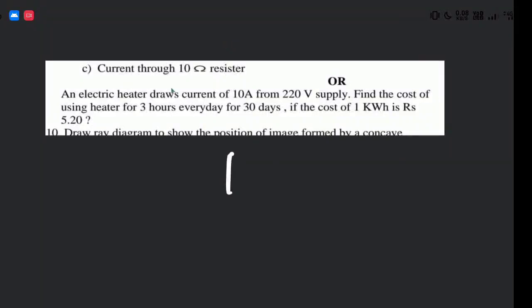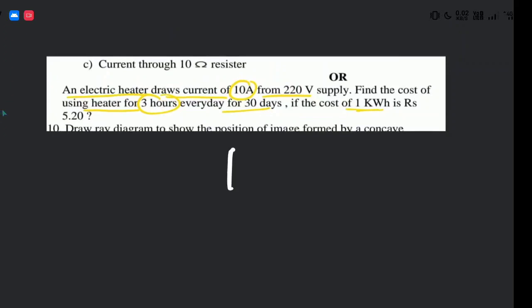Your question is that an electric heater draws a current of 10 ampere from a 220 volt supply. Find the cost of using the heater 3 hours every day for 30 days if the cost of 1 kilowatt hour is 5 rupees and 20 paise.